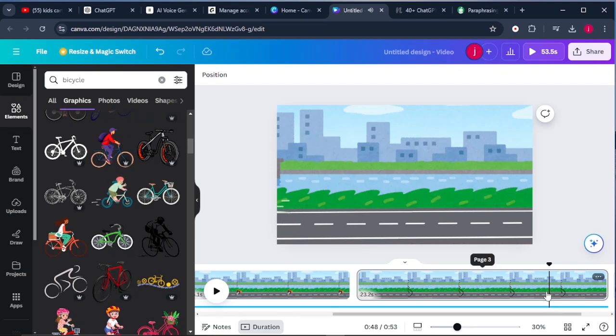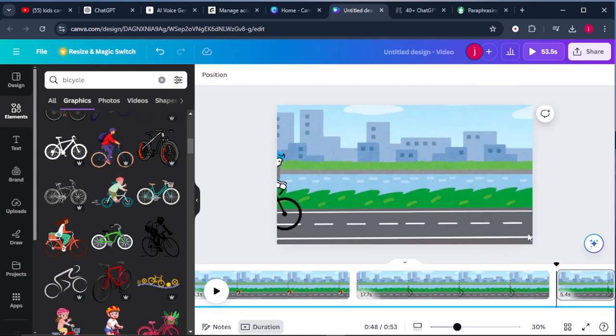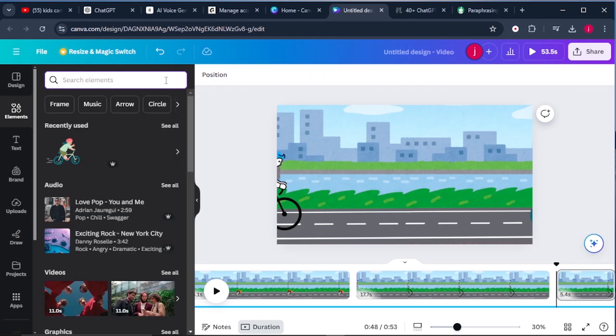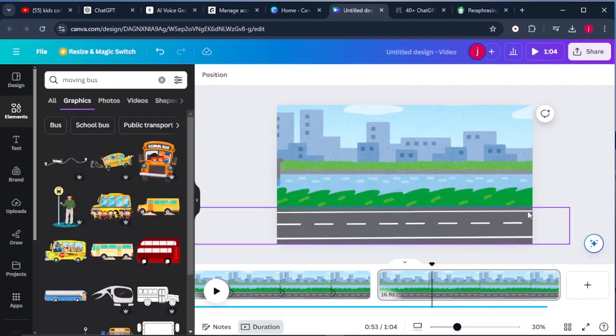Okay, so here where it says example 3, this is where I'm going to split the pages again and repeat the same process. We're going to look for buses that are already animated. So we'll go back to elements, we'll delete bicycle and we'll search for buses. We'll increase the page to that much and we'll delete the bicycles from this page.